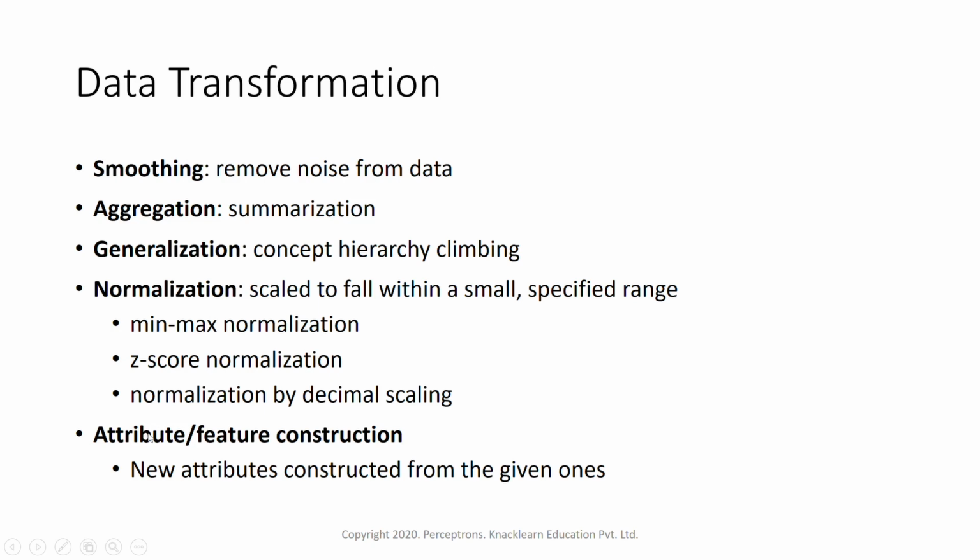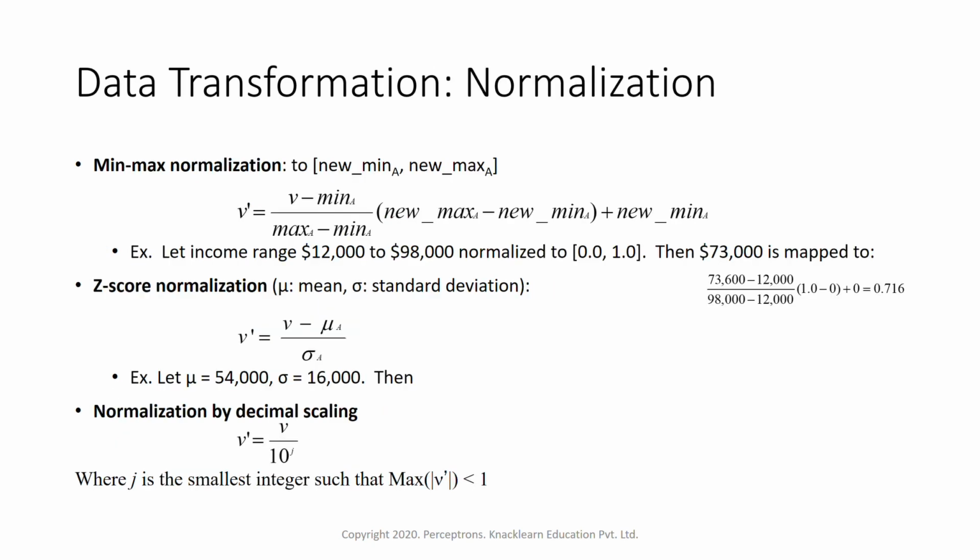The next data transformation technique is attribute or feature construction, where new attributes are constructed from the given ones. So we can construct new features based on the requirement. Suppose we need some new attributes, we can create them by using the existing attributes or features. These are some of the techniques, and we might use them based on the type of data we have and the problem we have. So now we'll look into how we transform our data.